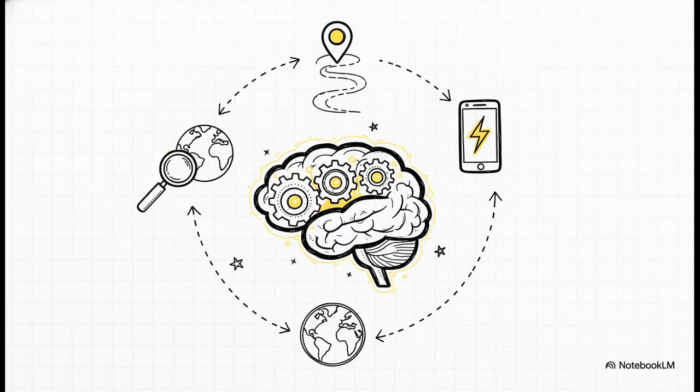Every time you pull up GPS to navigate around a traffic jam, every time your smartphone's processor efficiently routes power to save your battery, every time a search engine instantaneously finds that perfect result, there's a highly structured, problem-solving agent silently operating in the background. It's continuously updating its state, formulating its goal, and rapidly searching through millions of possibilities just to serve you. So, how many invisible agents have you already relied on today without even realizing it?